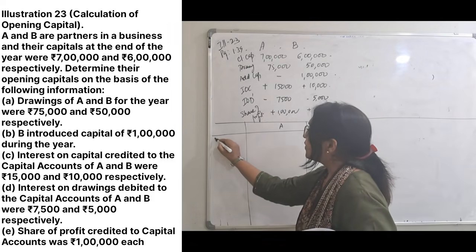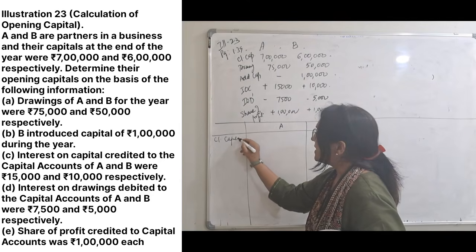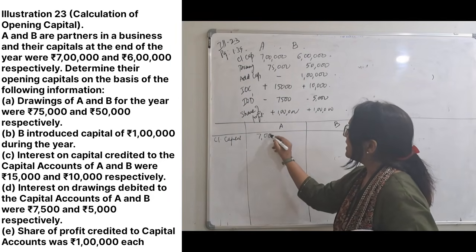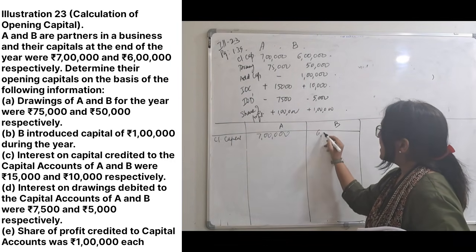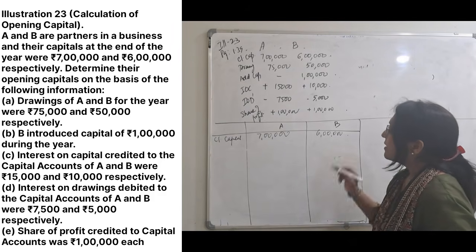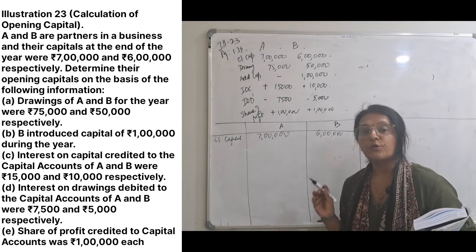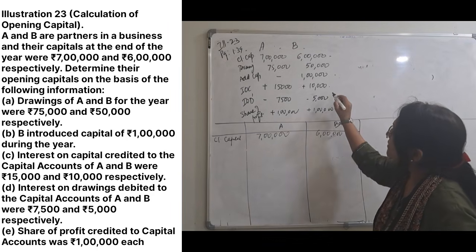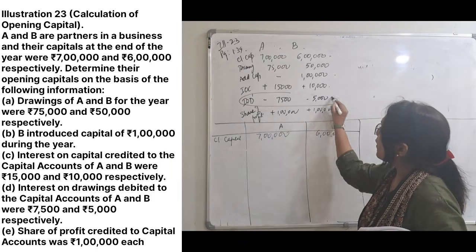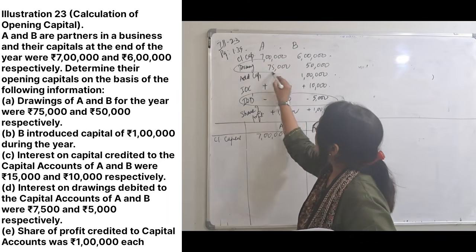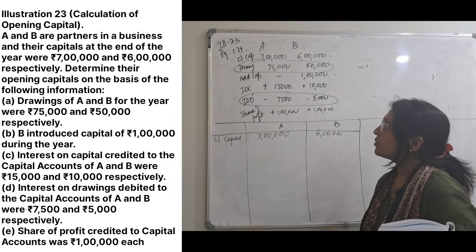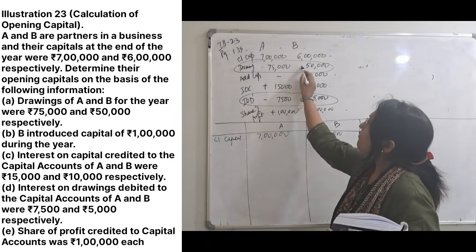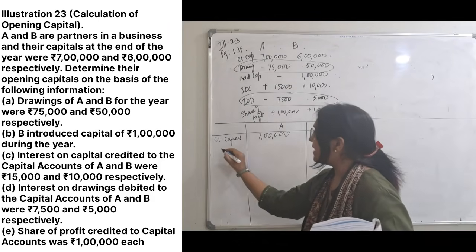So first is closing capital. Closing capital of A is 7 lakhs, and of B 6 lakhs. We are going to add back the drawings and the interest on drawings. Whatever we have deducted, we are going to add back: drawings and interest on drawings.